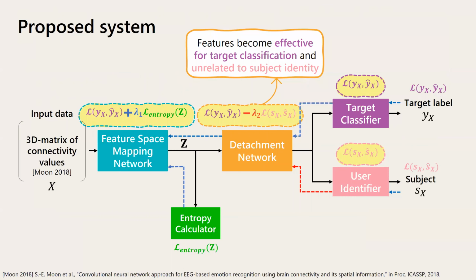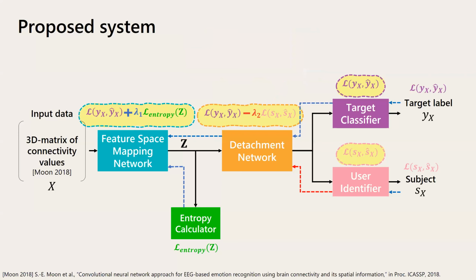The detachment network is trained based on the target classification loss and inverse user identification loss. Therefore, the features extracted by the detachment network become effective for the target classification and at the same time unrelated to the subject's identity.